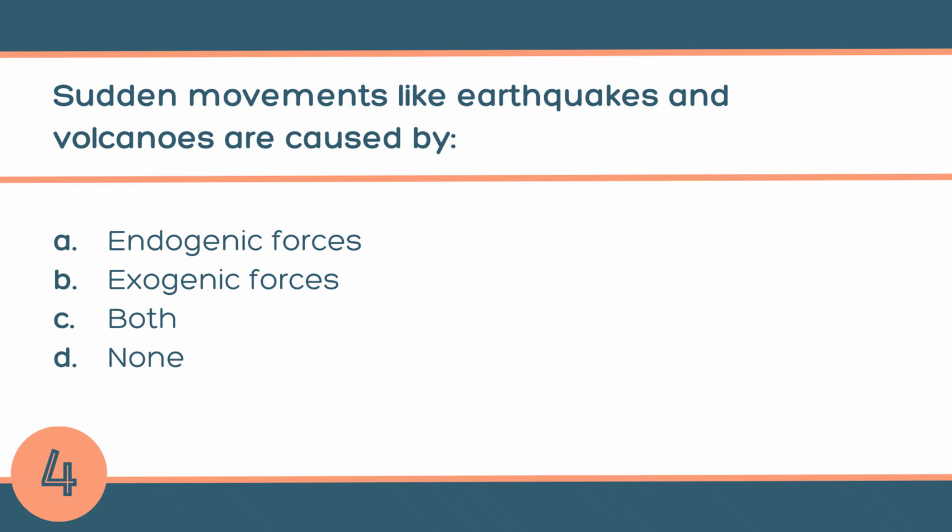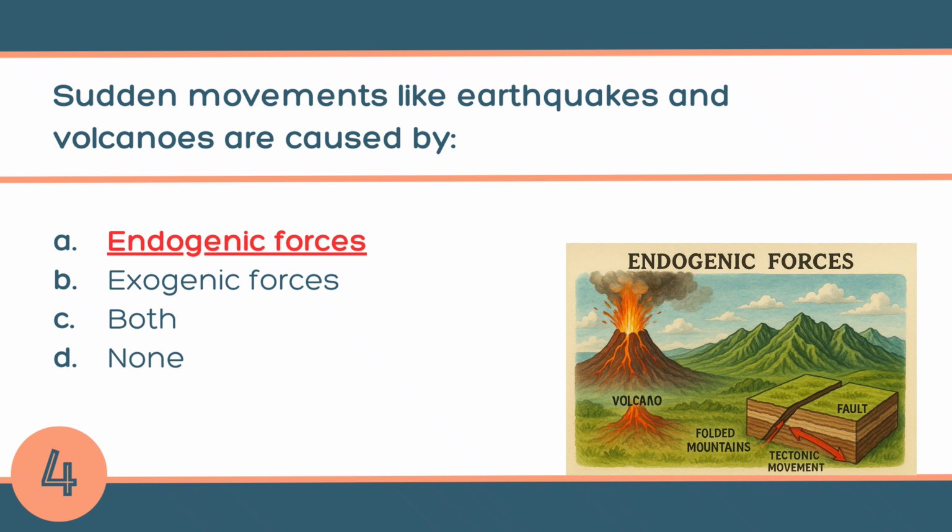Question number 4. Sudden movements like earthquakes and volcanoes are caused by A. Endogenic force, B. Exogenic forces, C. Both, or D. None. The answer is A. Endogenic forces. Sudden movements like earthquakes and volcanoes happen because of the powerful forces inside the earth. These forces are endogenic as they originate from within the earth.